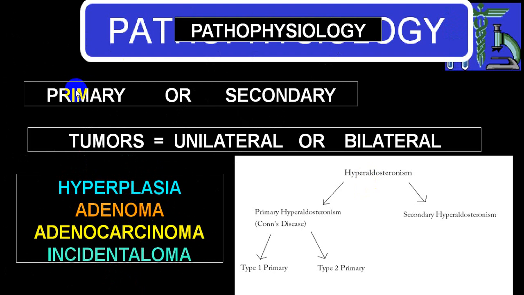In case of primary, irrespective of the etiology, whether it is adrenal hyperplasia, unilateral or bilateral, or adenoma, or adenocarcinoma, or ectopic production of cortisol, or ectopic production of mineralocorticoid, in all those varieties there is elevated level of aldosterone, so we call it primary hyperaldosteronism, or Conn's disease.